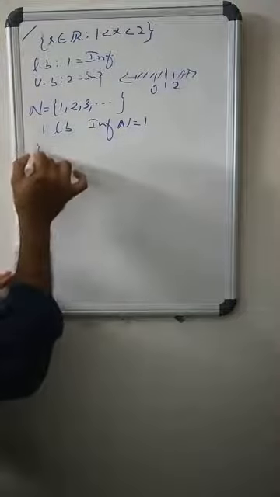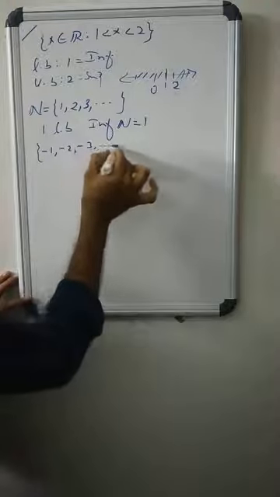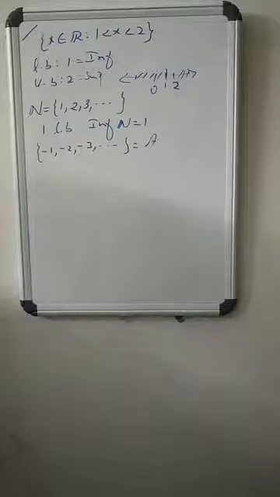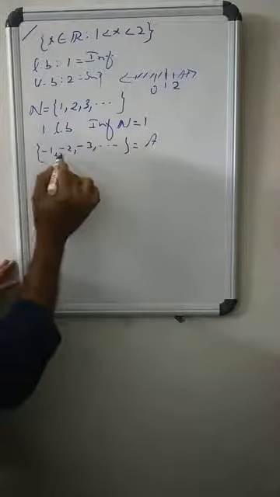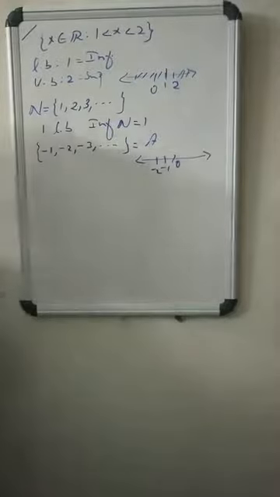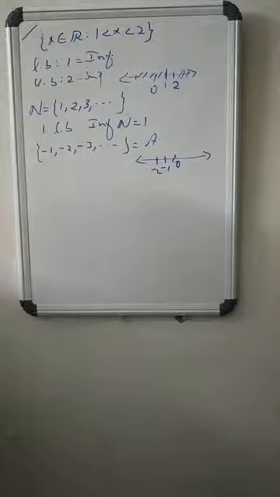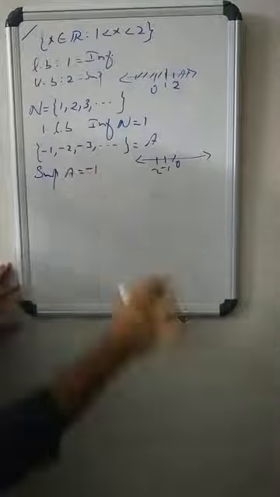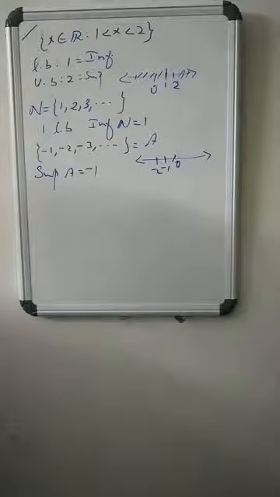If you consider another set -1, -2, -3, etc., suppose let it be A. Which is the infimum and the supremum of this set? On the number line, -1 is the least upper bound. So the supremum of A is -1. There is no lower bound, so its infimum is not defined.